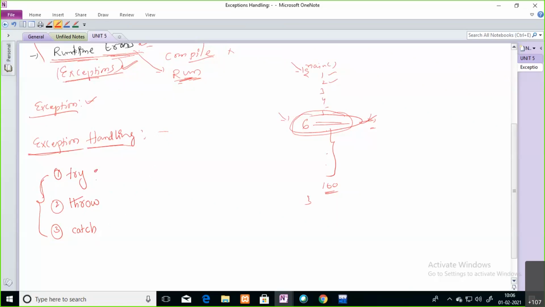See, what is this try block? These are the blocks actually. This is a keyword, this is also one keyword, and this is also one keyword. How can you use these keywords to handle your exception? See, try is one block you are going to use in your code. The syntax for try is like this: try, open bracket and close bracket. Here you are going to write your statement.